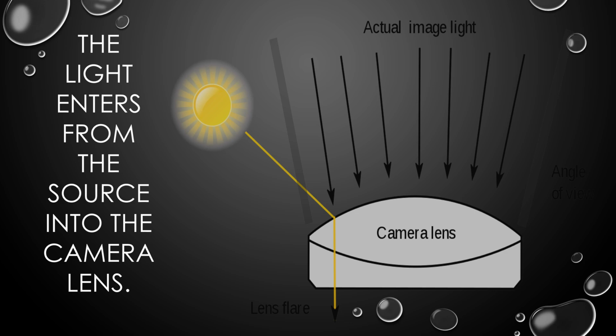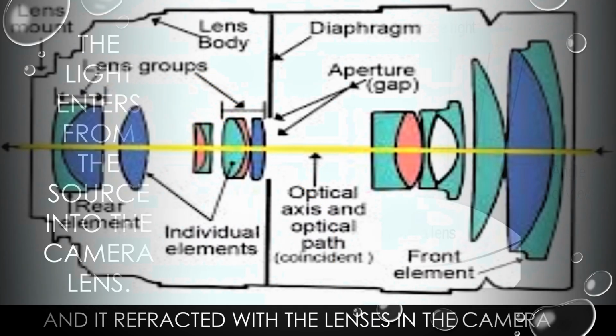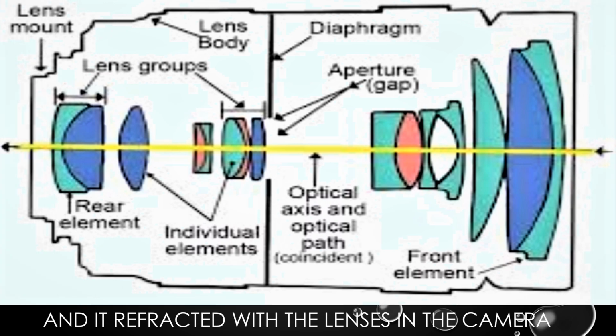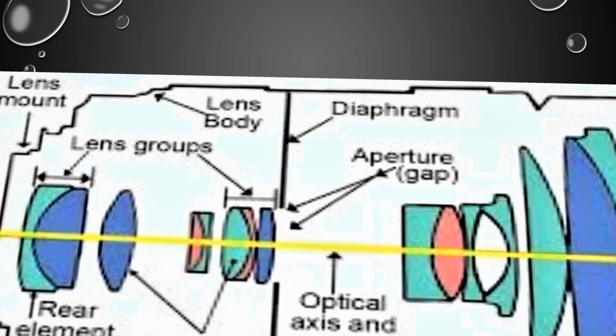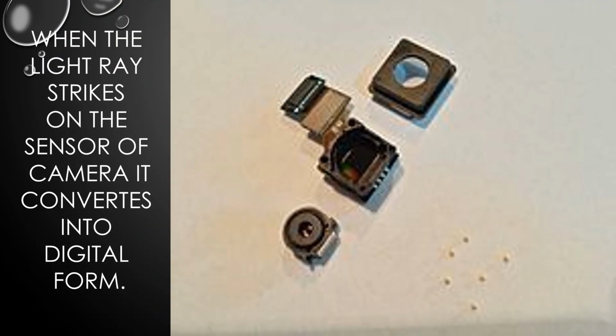Then the light ray enters the main sensor of the camera and strikes the sensor, and it converts the analog form of the image into a digital form of image picture.